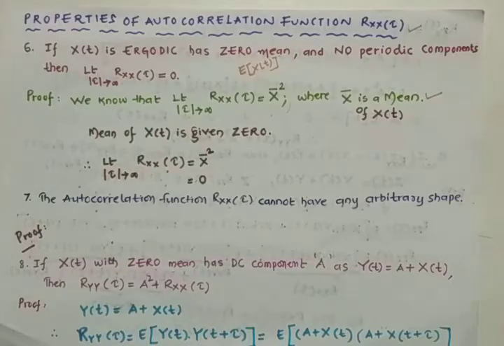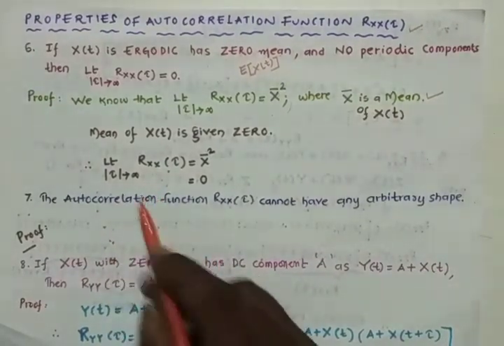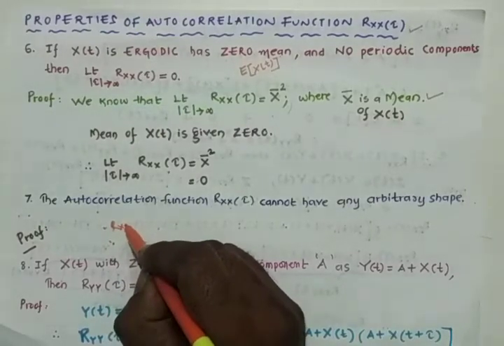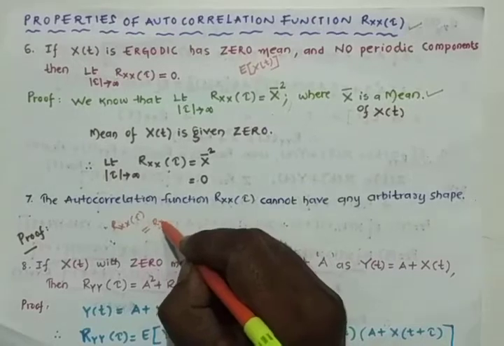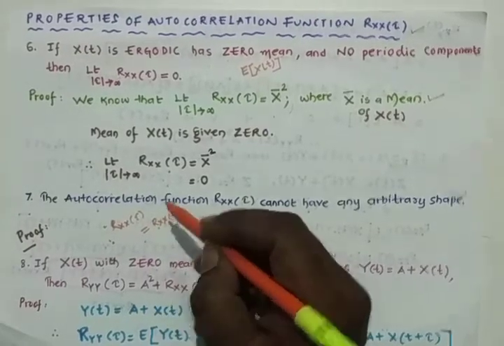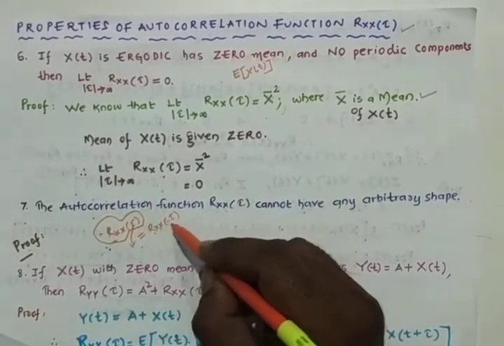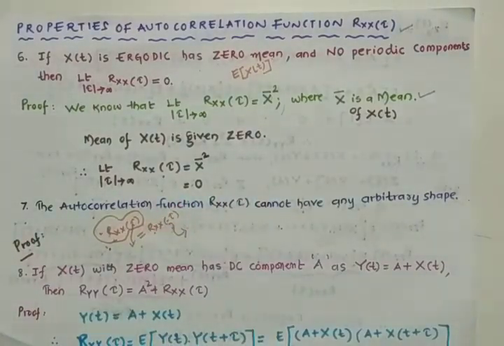And we know that this autocorrelation function has even symmetry. We have proved that in the third property: the autocorrelation function Rxx of tau is equal to Rxx of minus tau. That means whatever the autocorrelation function is for positive tau values, it remains the same when tau is negative. So it does not have any arbitrary shape.